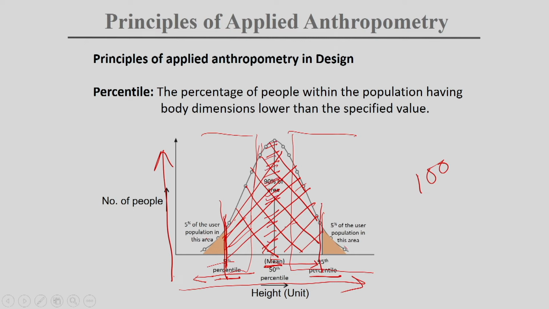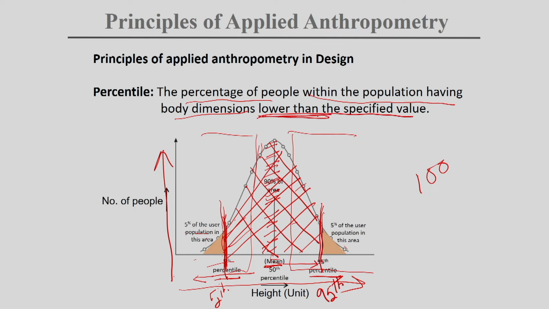When we are taking this and this, actually this is called the 5th percentile and this is called the 95th percentile. So what does the 5th percentile mean? Actually, 5% of the user population you are excluding. So 5% of the user population have a height dimension below this height. It is the percentage of people within the population having a body dimension lower than the specified value.